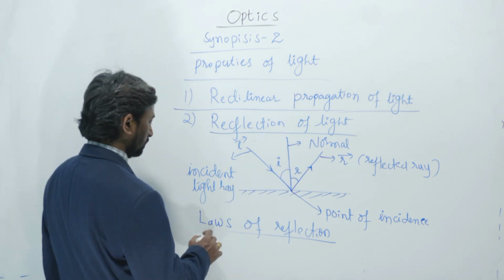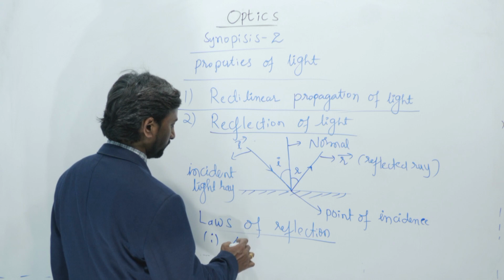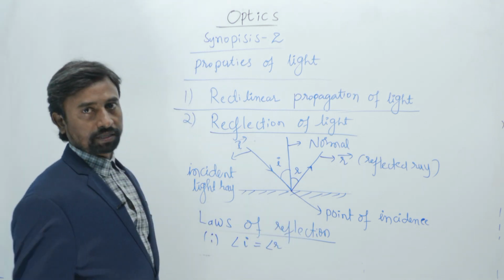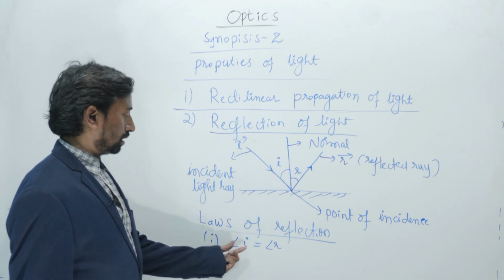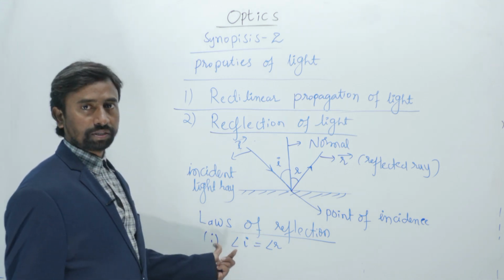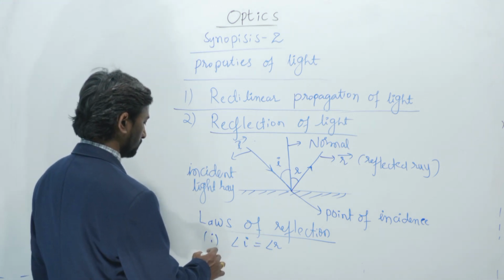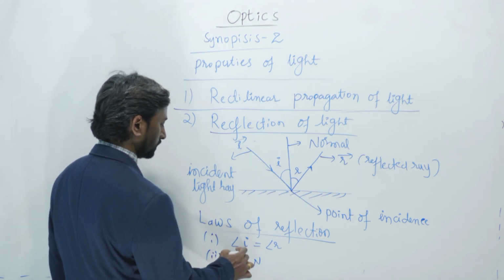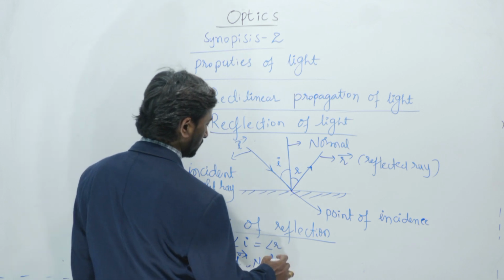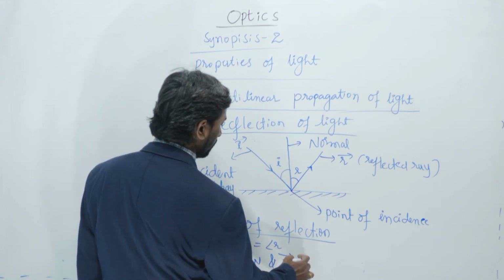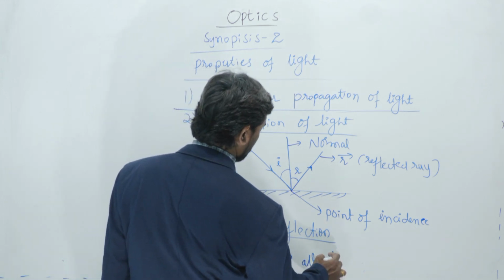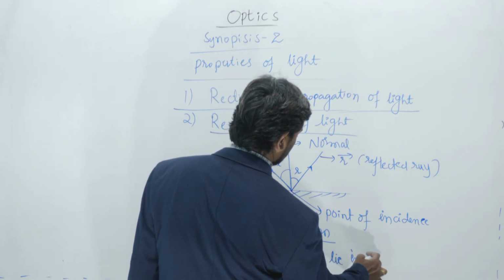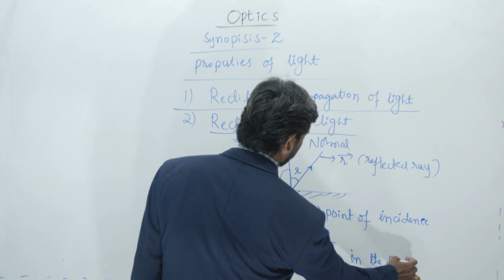The second law: the incident ray, the normal, and the reflected ray all lie in the same plane.